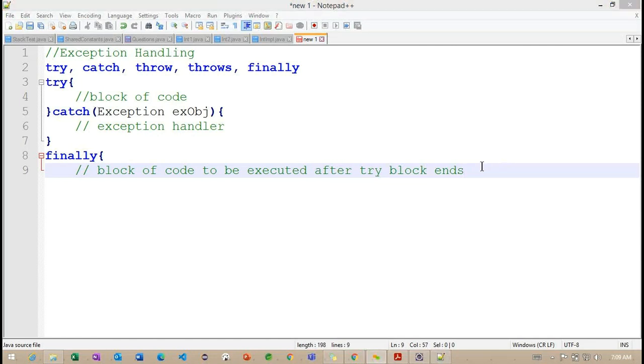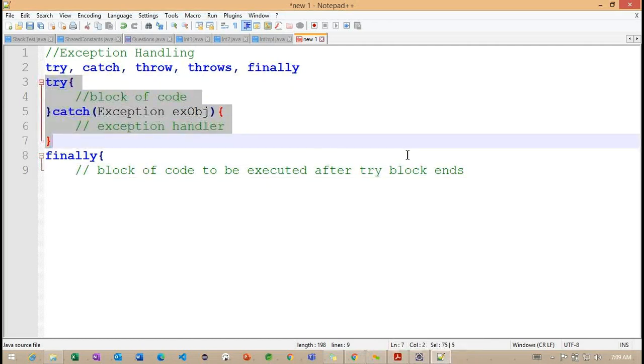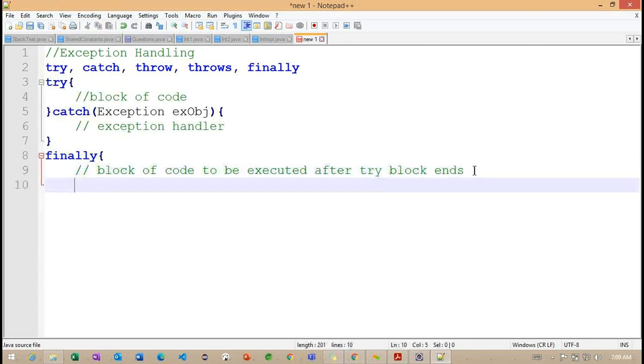It is going to execute after the try block or catch block. Whenever we define this finally block, it is going to execute.